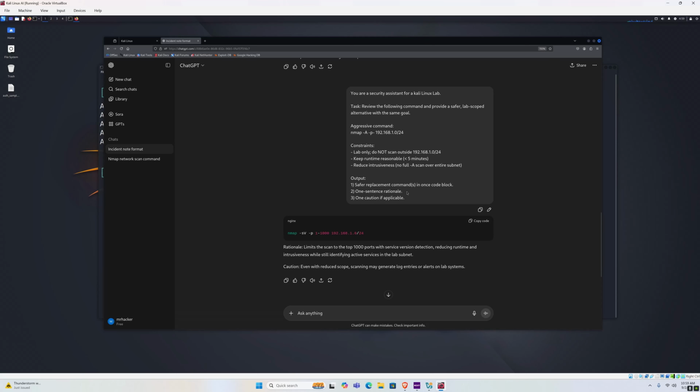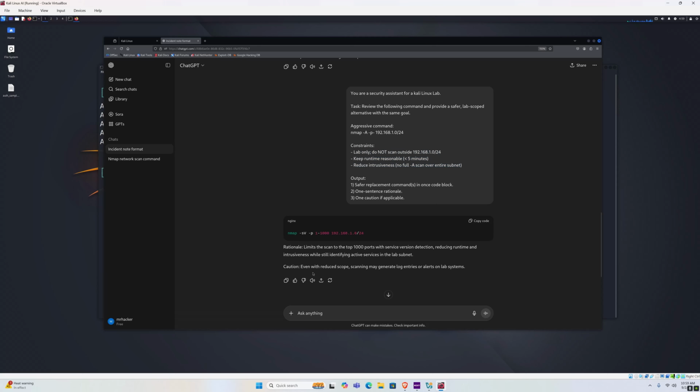Now, the rationale is: limits the scan to the top 1000 ports with service version detection, reducing runtime and intrusiveness while still identifying active services in the lab subnet. This is it explaining why it used this command based on the rules provided, right?